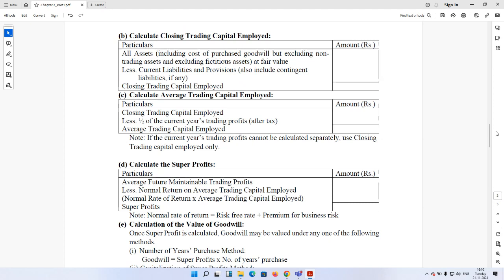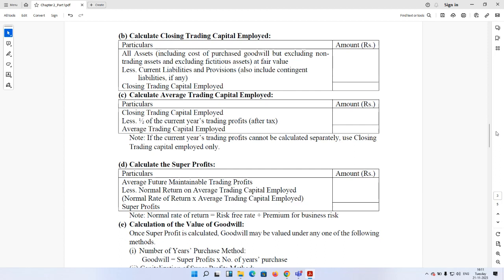Now, since we need to calculate not closing capital employed but trading capital employed, we need to exclude certain non-trading assets. Always, fictitious assets which are not generating any return are excluded from capital employed. And if in the problem a goodwill value is already being shown in the balance sheet of the company for which we are going to value the goodwill, that goodwill represents the purchase goodwill, because self-generated goodwill can never be recorded.